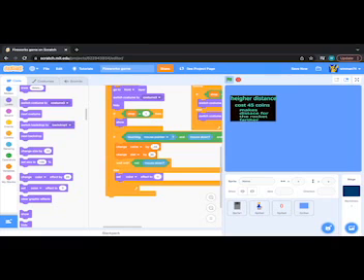Let's see, what makes it turn red? Let's go by 10s. That should work.